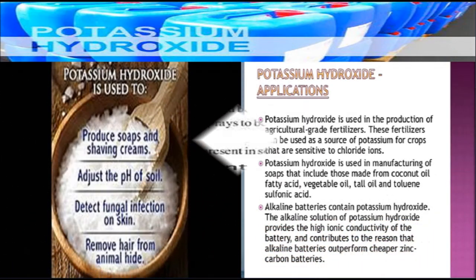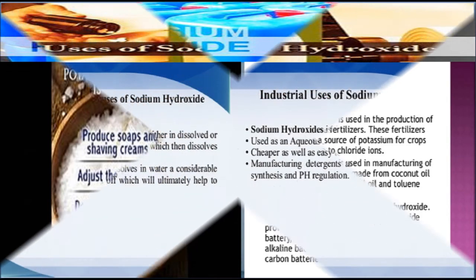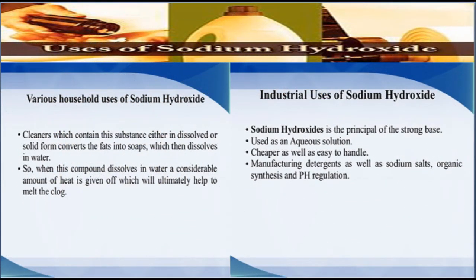Potassium hydroxide. Potassium hydroxide is commonly known as caustic potash. It is useful in the preparation of biodiesel. It is used in the production of disinfectants as well as liquid soaps, lotions, shampoos, and drain cleaners. Sodium hydroxide. Sodium hydroxide is a strong base commonly called caustic soda. It is used in unclogging drains at home. It is also used in the manufacturing of paper, textiles, soaps, and detergent.